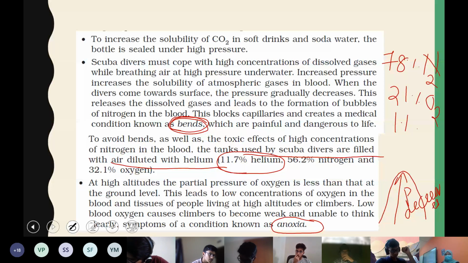So that is a condition called anoxia. That is also a real life example where you can apply Henry's law. Here the reason is that pressure is very low at higher altitude. Pressure is low means less solubility of oxygen gas.